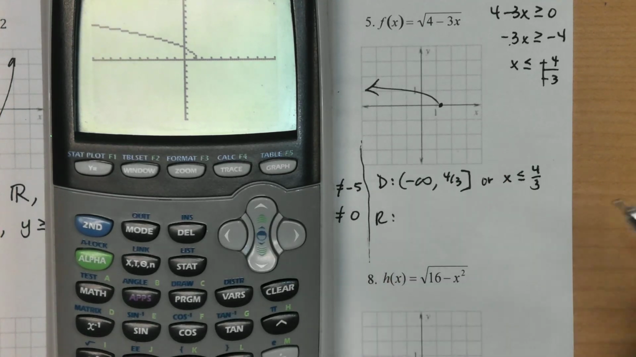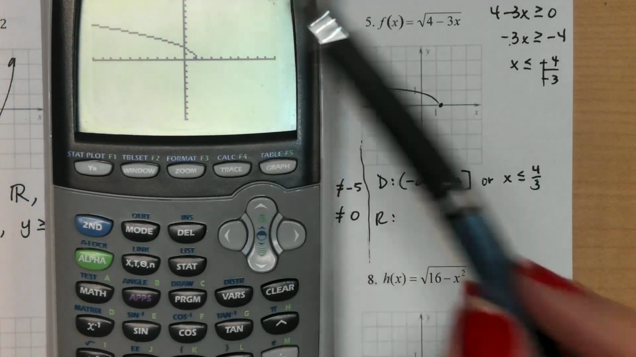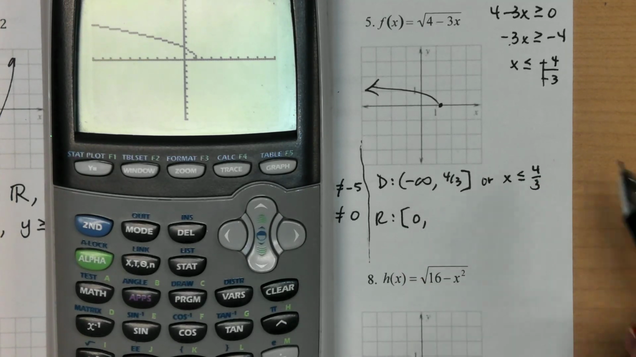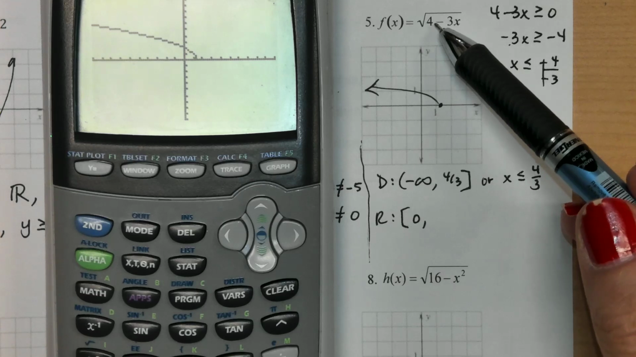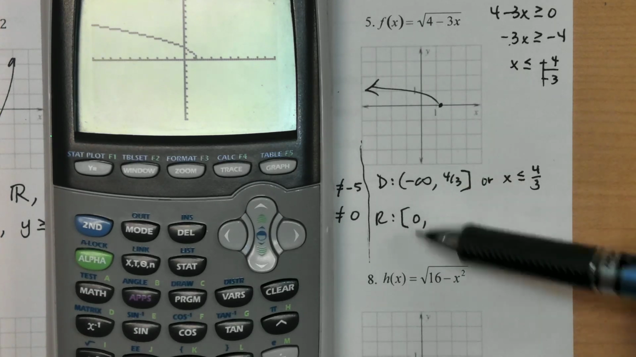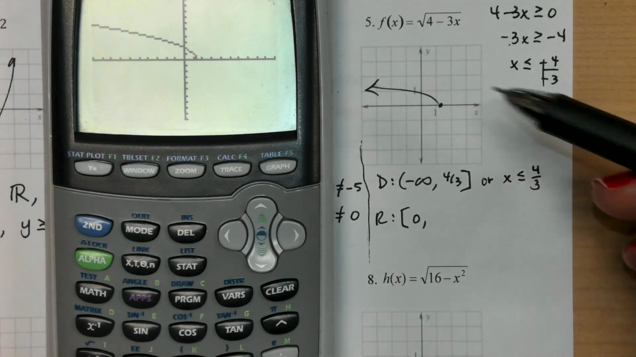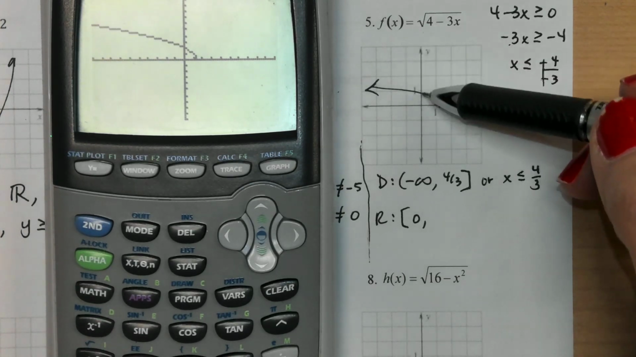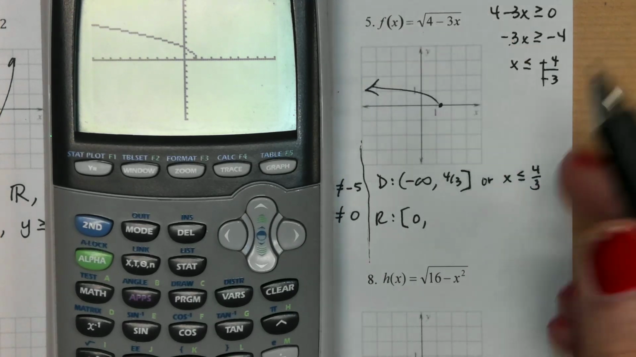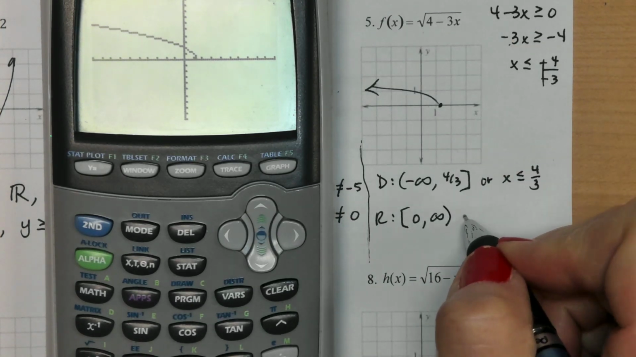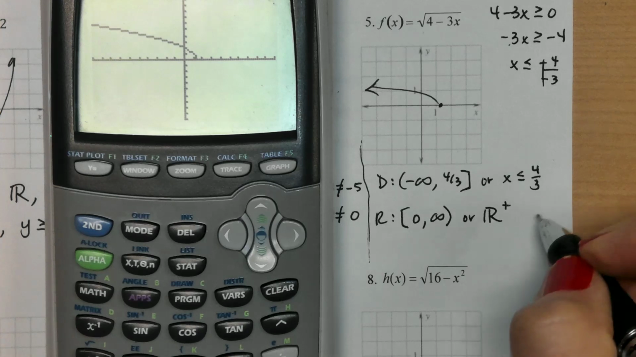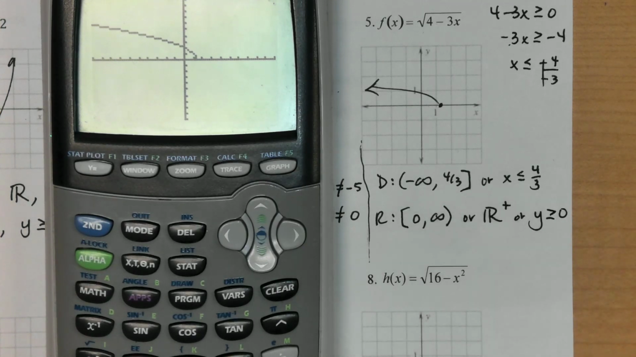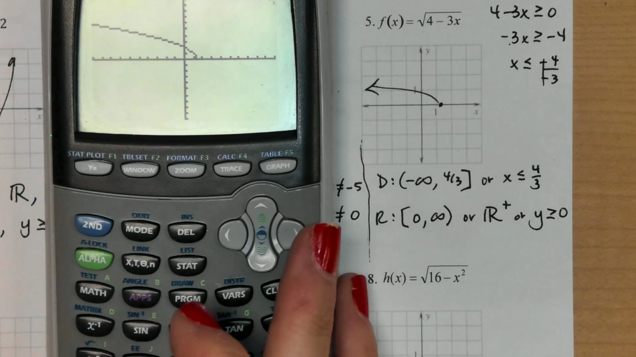Range on this one, we're going to start as low as possible, and that's hitting right at 0. So 0 is as low as we can go, and that's an included value. If I were to plug in 4/3, I would get 0, and the root of 0 is 0. So that's why 0 is included. It's a value we can have. And then, how high will my graph go? This arrow is going to go up and over forever, so that's going to be to infinity. You could also do all the positives, or you could squeeze in a little y is greater than or equal to 0. Any one of those three will be just fine.